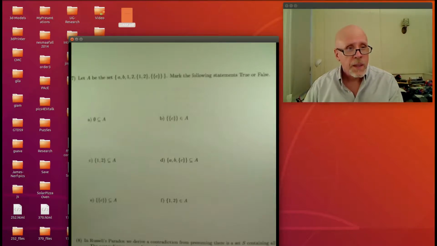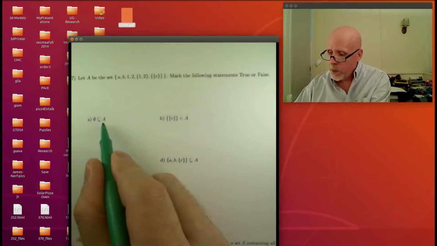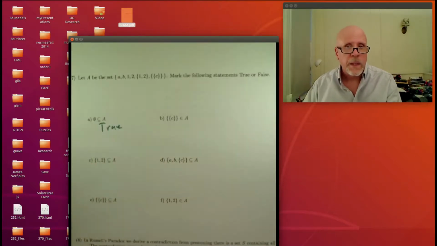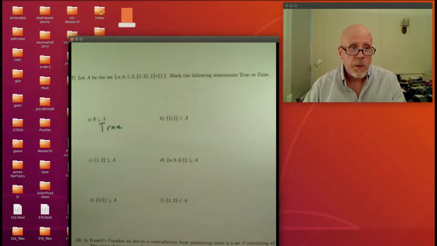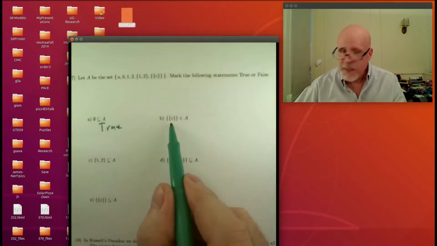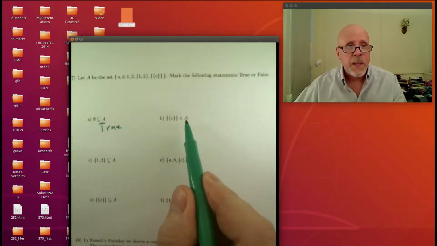Is the empty set contained in A? Of course it is. That's always true. The empty set is contained in anything, because to check that it's contained in that other thing, you just have to look at all its elements and see if they're in there, and you're already done. There's no elements to check, so that's easy. Is the set containing C an element of A?